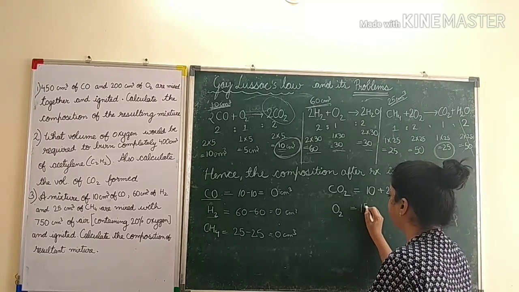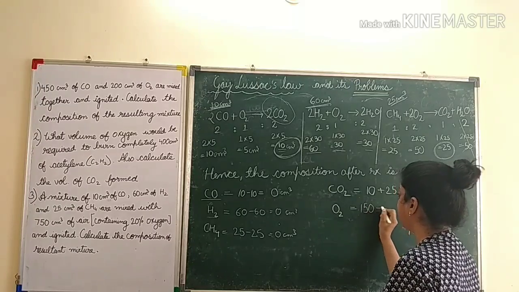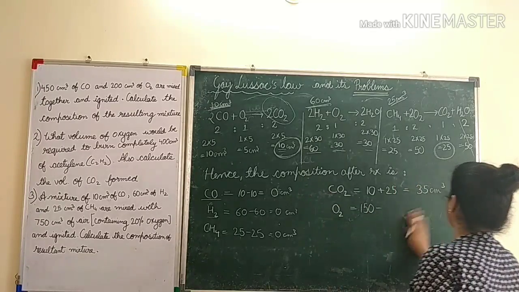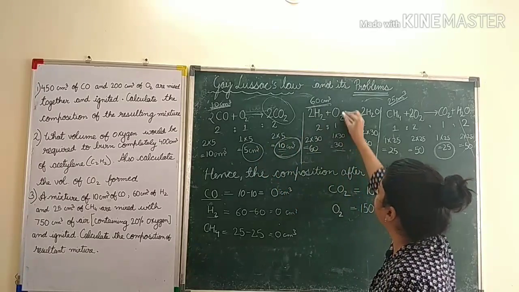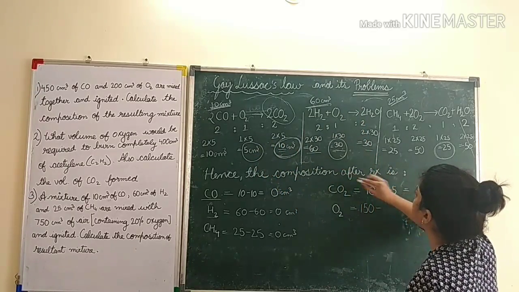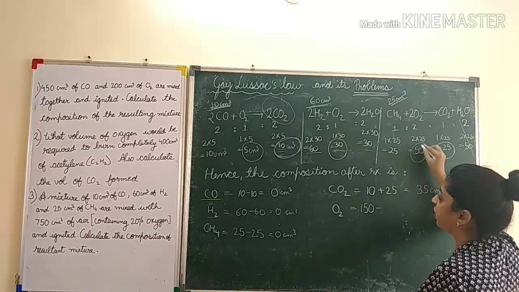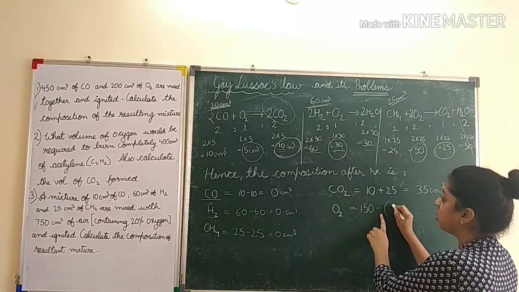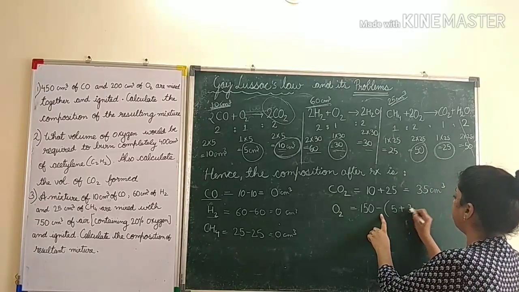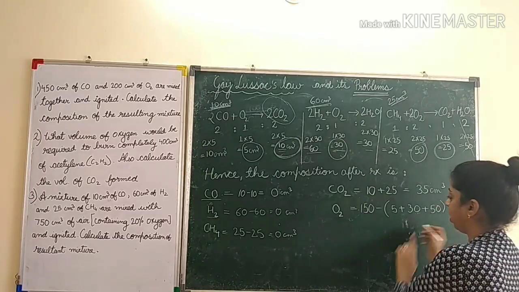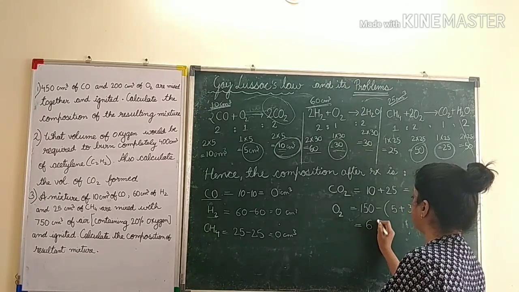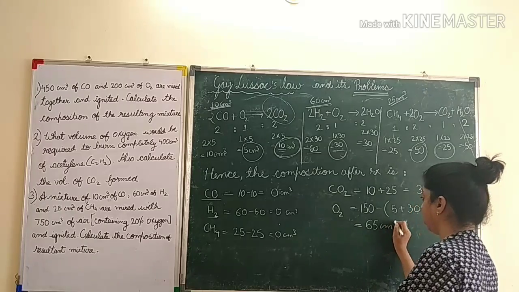So we will write 150 was taken minus what was used. Now you can see oxygen here, 5 was used here. In this case 30 was used, and in this case 50. So 150 minus 5 plus 30 plus 50. So when we calculate, this becomes 65 centimeter cube.